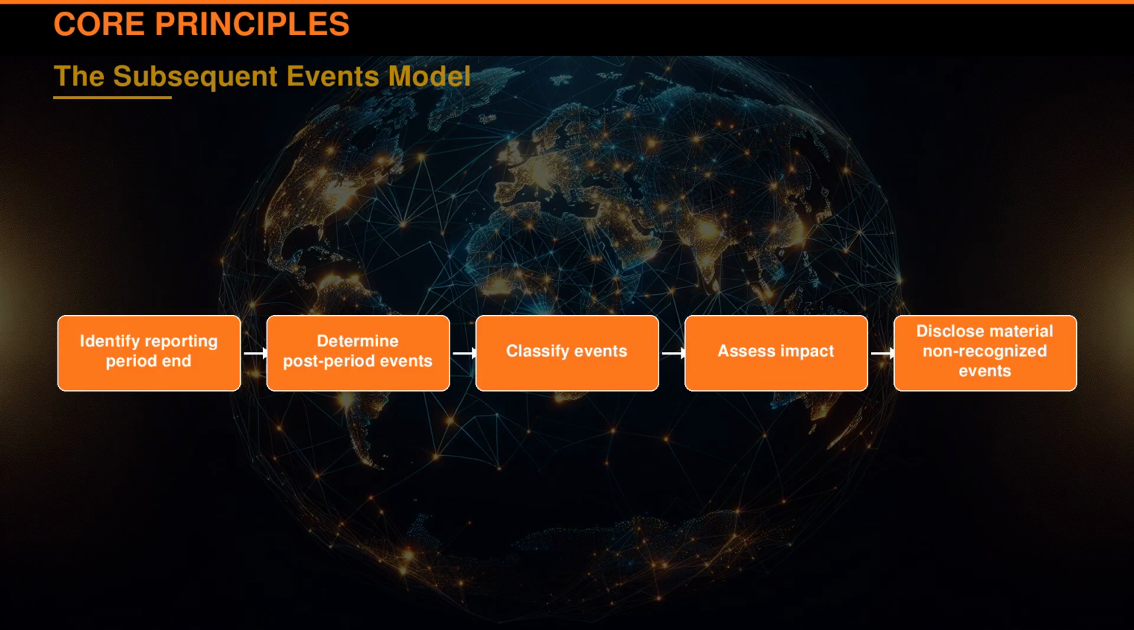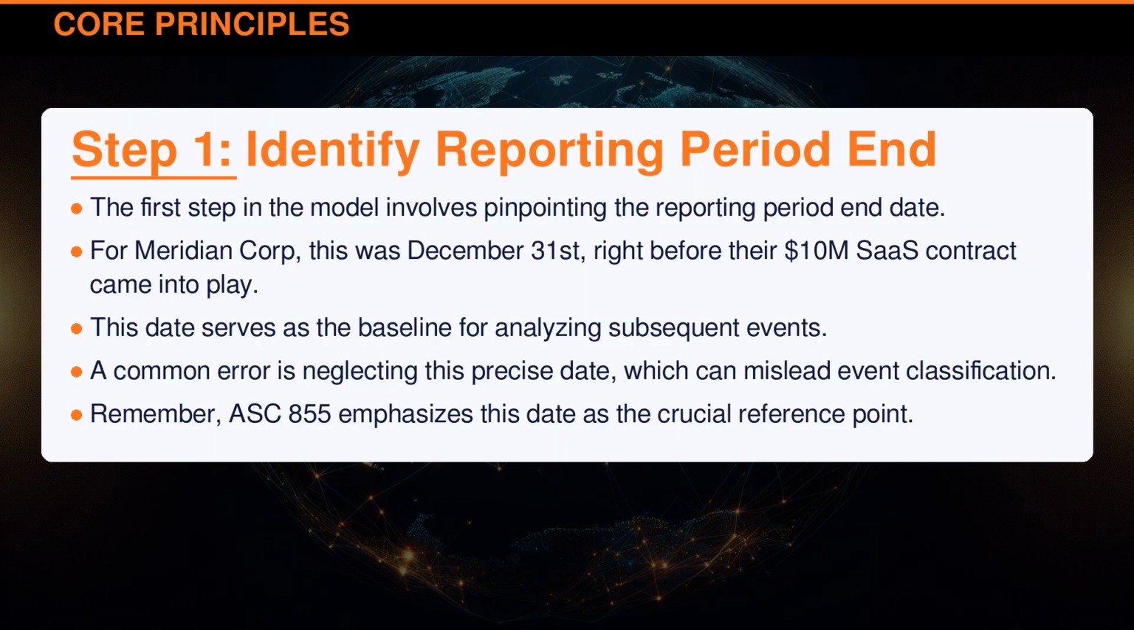The first step in the model involves pinpointing the reporting period end date. For Meridian Corporation, this was December 31st, right before their $10 million SaaS contract came into play. This date serves as the baseline for analyzing subsequent events. A common error is neglecting this precise date, which can mislead event classification. Remember, ASC 855 emphasizes this date as the crucial reference point.